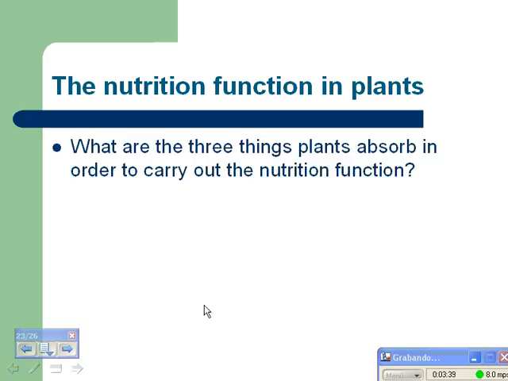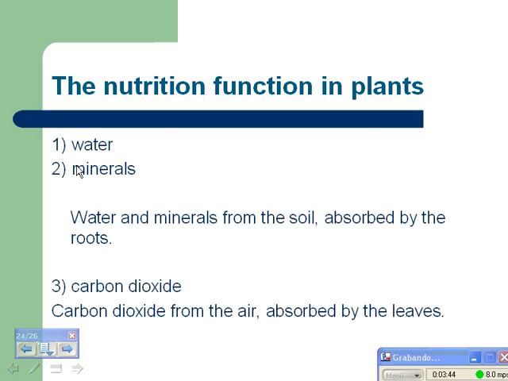What are the 3 things plants absorb in order to carry out the nutrition function? 1. Water. 2. Minerals. Water and minerals from the soil absorbed by the roots. And the last is needed from the air, carbon dioxide from the air, which is absorbed by the leaves.